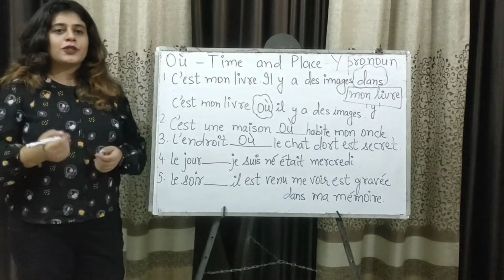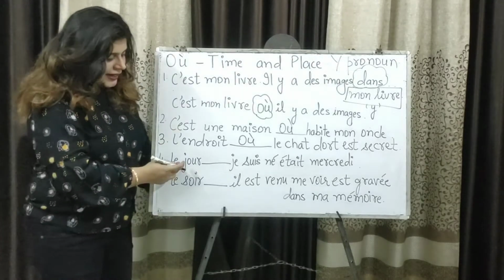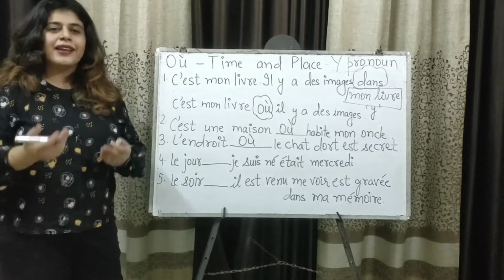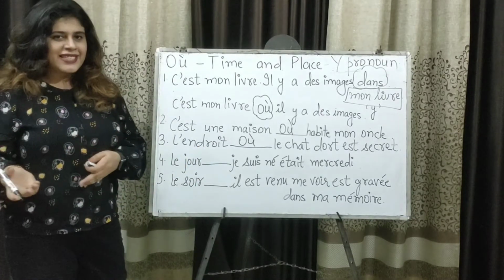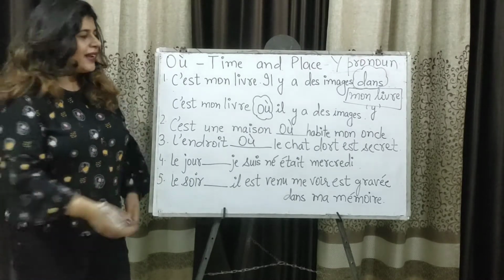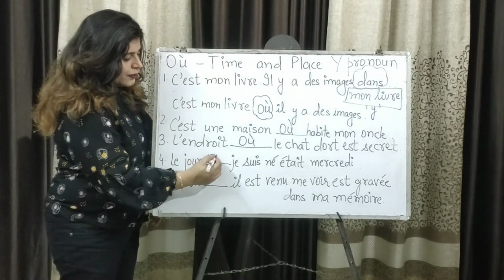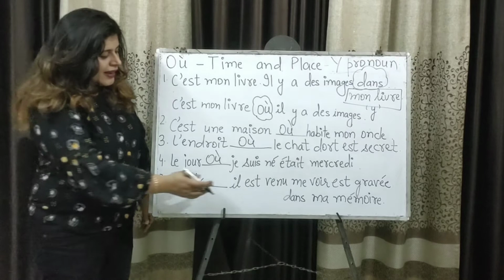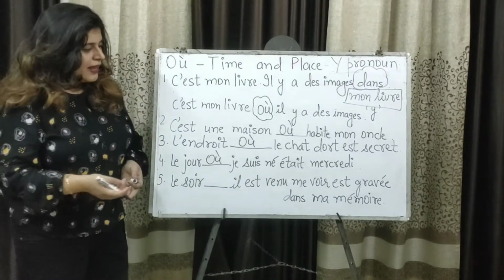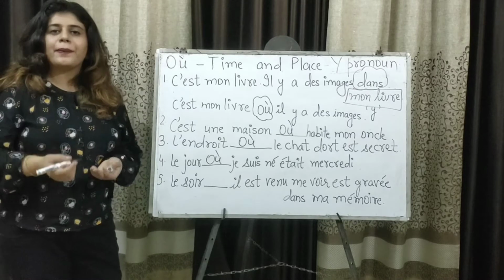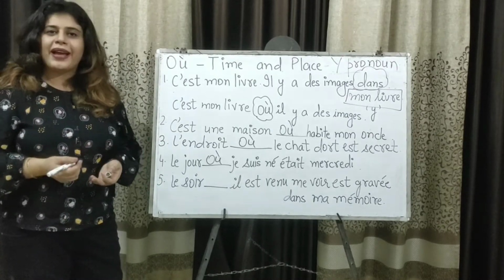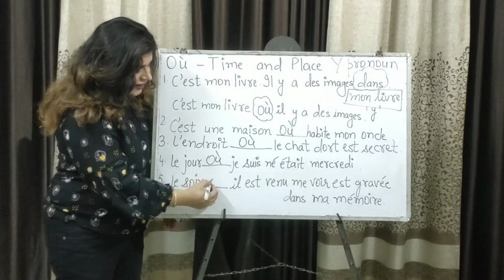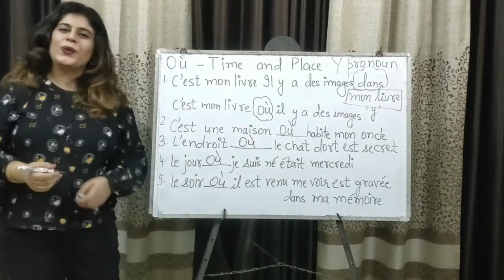These two examples are used to indicate the time. Le jour je suis né était mercredi. The day I was born was a Wednesday. So we are talking about the day. So the time replacement is où. And finally, the evening. Le soir, il est venu me voir. He came to see me. Et gravé dans ma mémoire. I remember, it is clearly printed in my memory. So we are talking about the time, the evening. Hence, the answer is où.